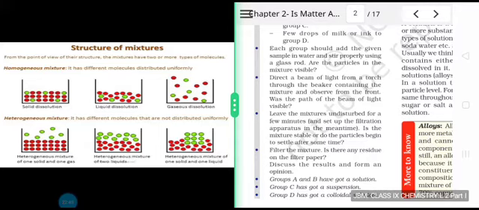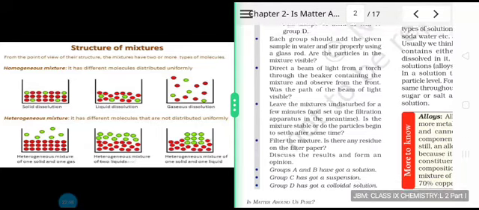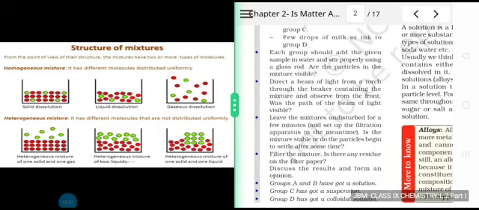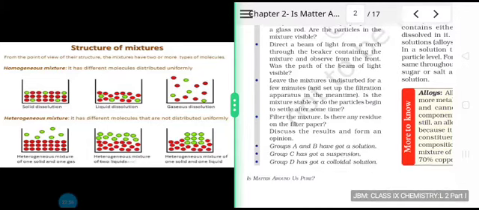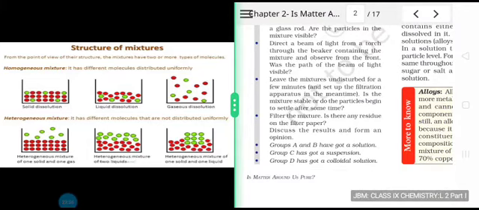Now what do they do? They direct a beam of light through a torch and observe whether the beam of light passes. Once it has passed through that mixture, whether they are able to observe the beam of light, whether the path of the light is becoming visible or not. If the mixtures obtained by the 4 groups are left undisturbed, what happens? Whether the particles remain dissolved or they settle down at the bottom.